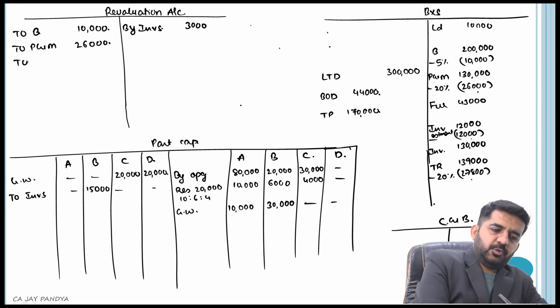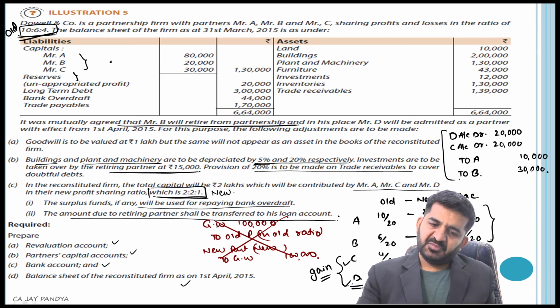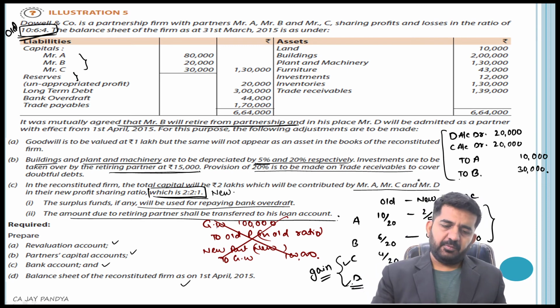Again, it will be debited over here: trade receivable 27,800. I will make 20% provision on trade receivable, so it is done.